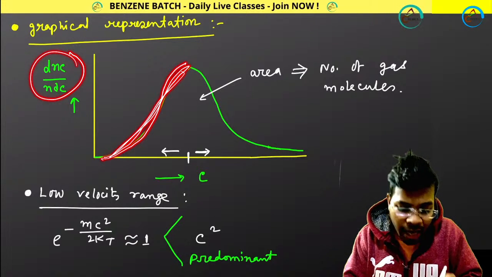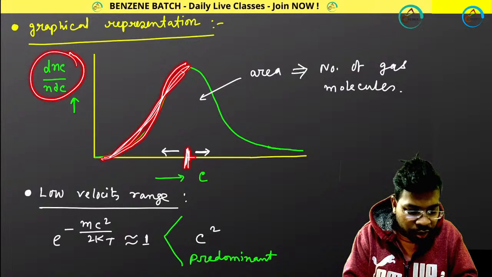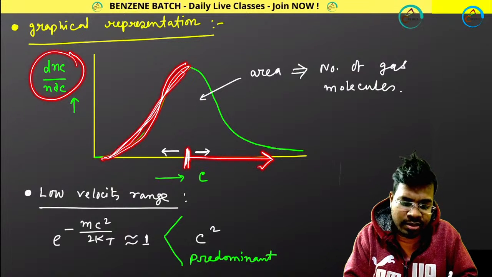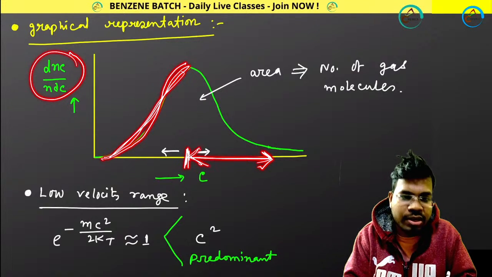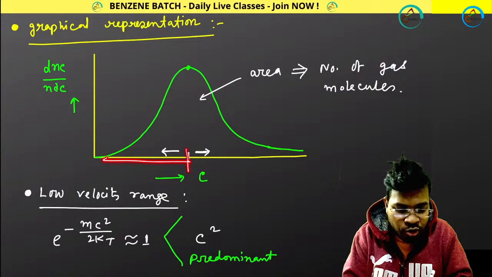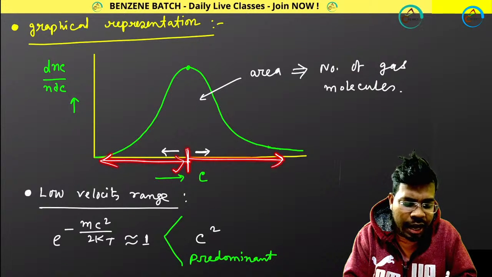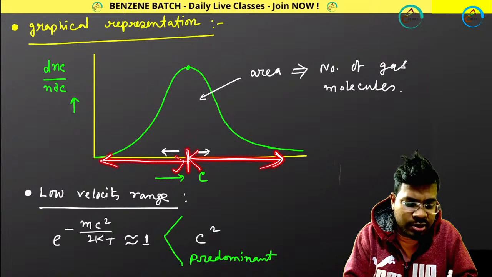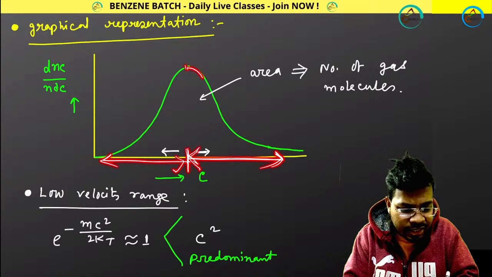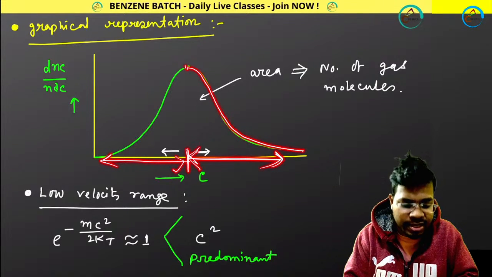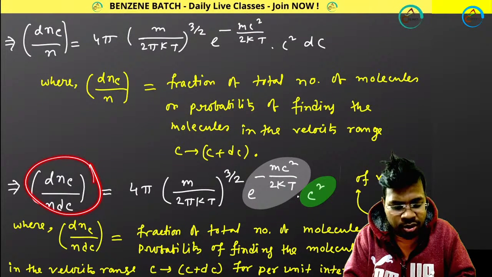That's why you are getting an increment of the fraction of molecules. But after this point, if you are going to higher velocity range, so this is called higher velocity range. Before this point, it will be your lower velocity range. After this point, it will be your higher velocity range. Now your fraction of molecule is decreasing. Fraction of molecule means this quantity, so this quantity is decreasing.